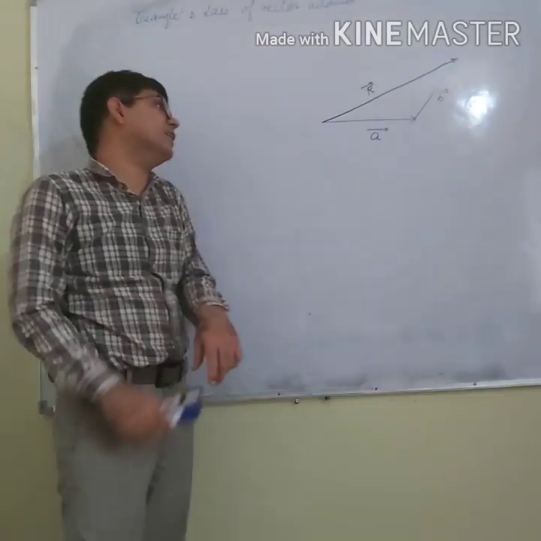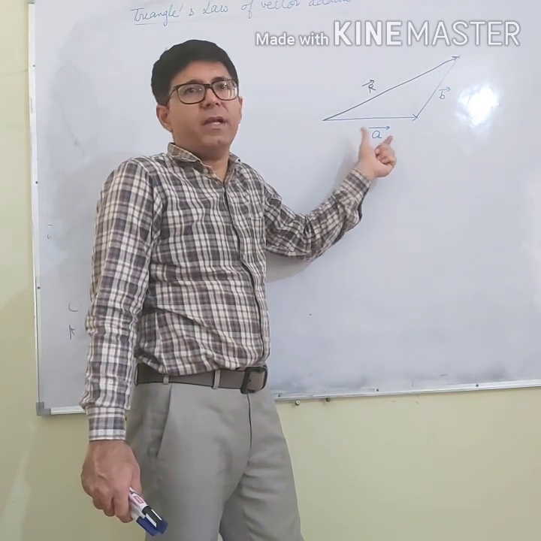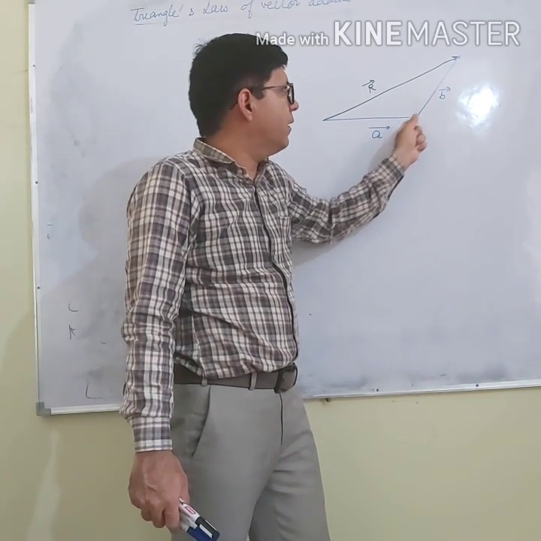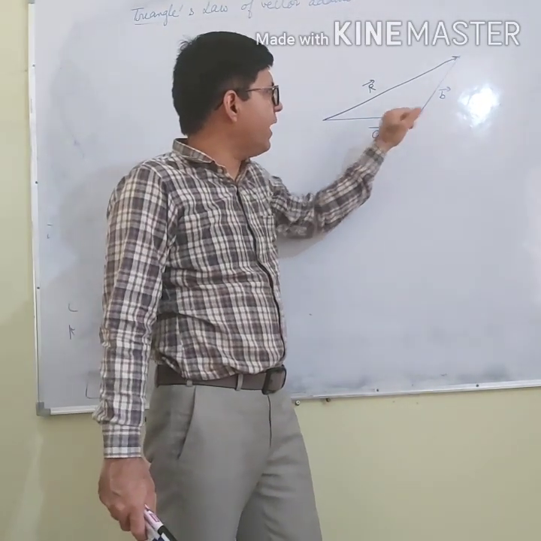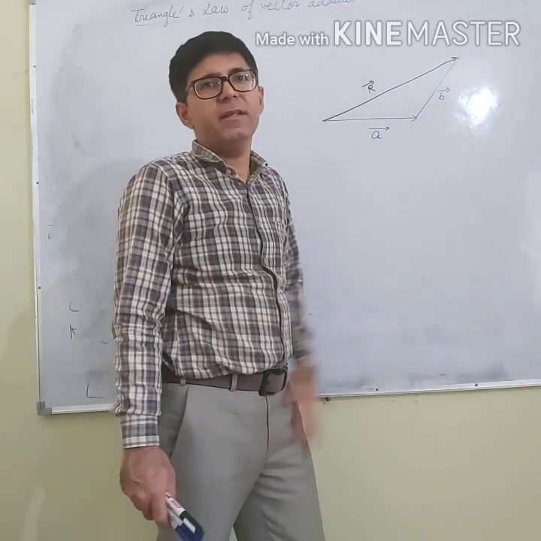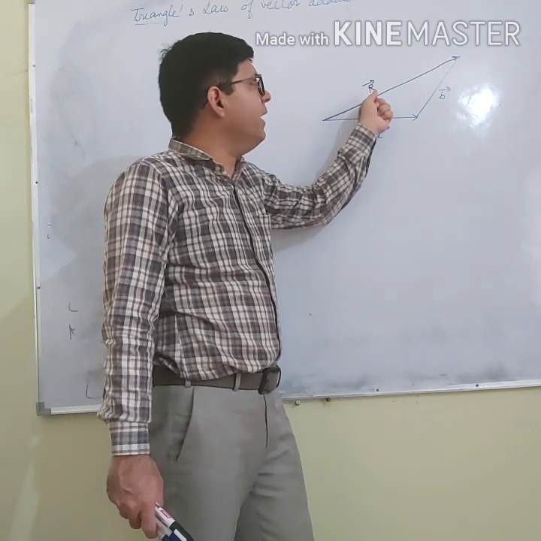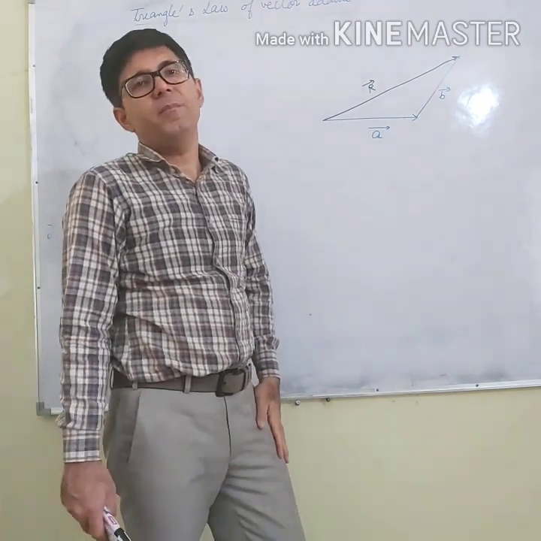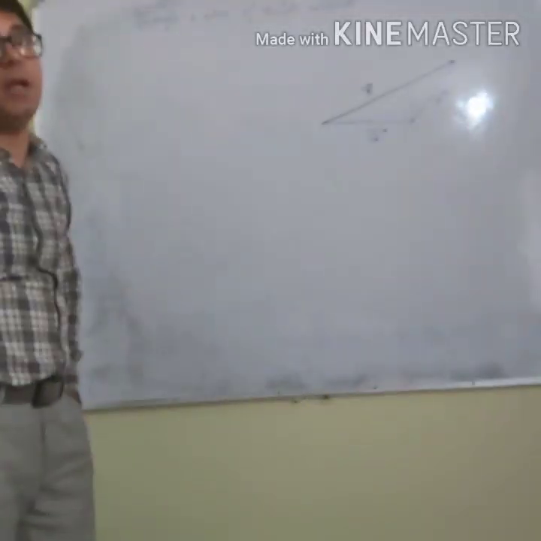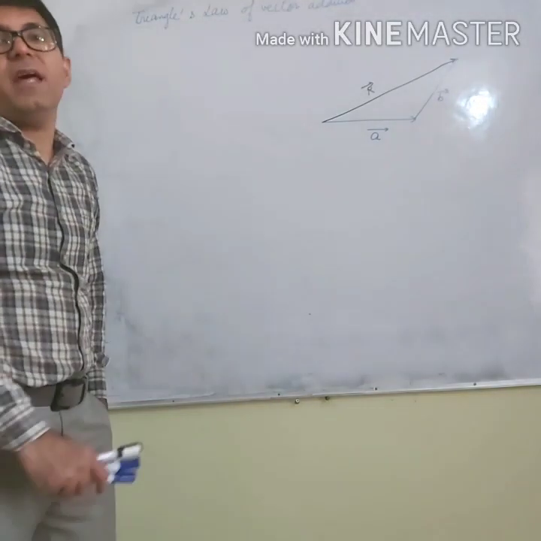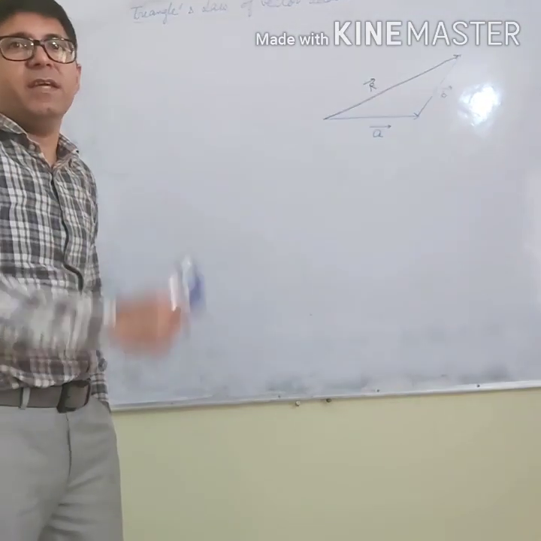I am repeating the definition once again: if two vectors are represented by two sides of the triangle taken in the same order, then the resultant will be represented by the third side taken in opposite order. Remember, these sides represent the vector in magnitude as well as in direction.